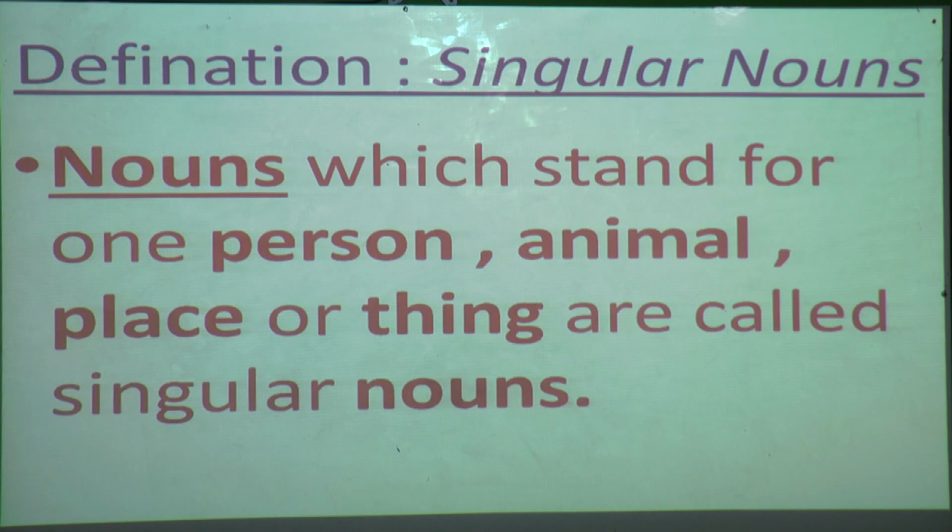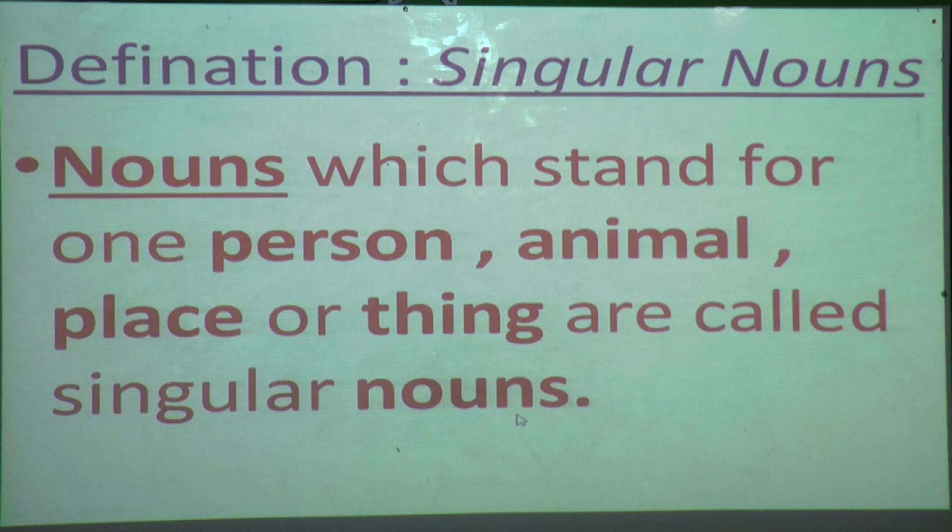Now see the definition of singular noun. Nouns which stand for one person, animal, place or thing are called singular nouns. See students, what I have given over here: one person, means a single person, animal, place or thing. They are called singular nouns. Read along with me: nouns which stand for one person, animal, place or thing are called singular nouns.